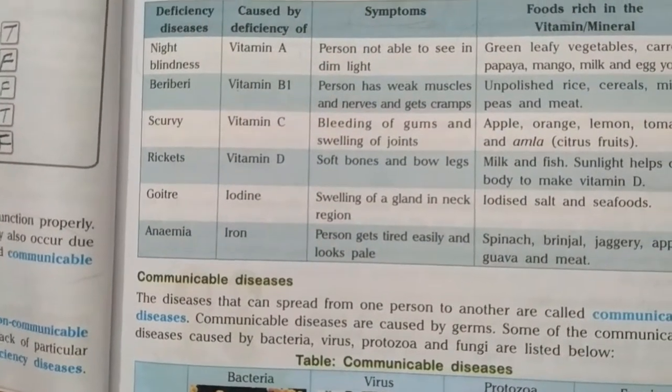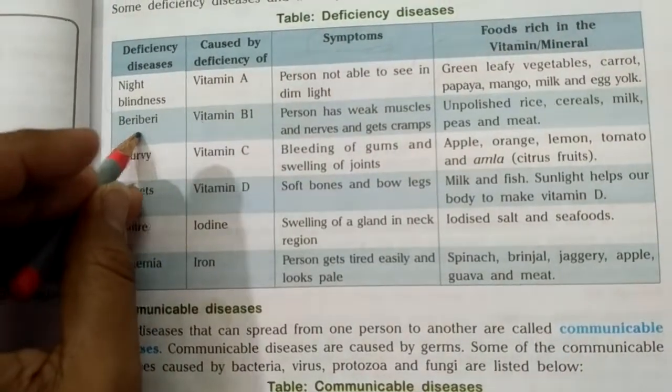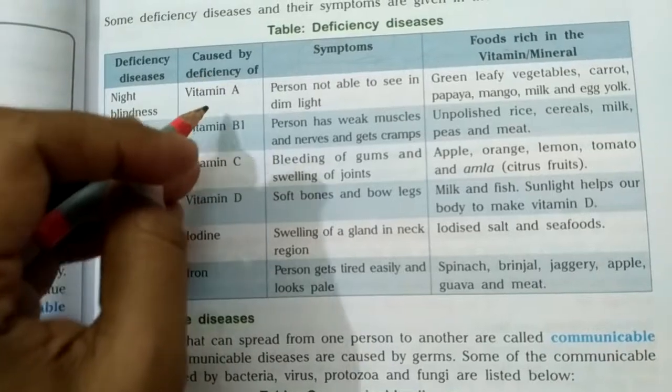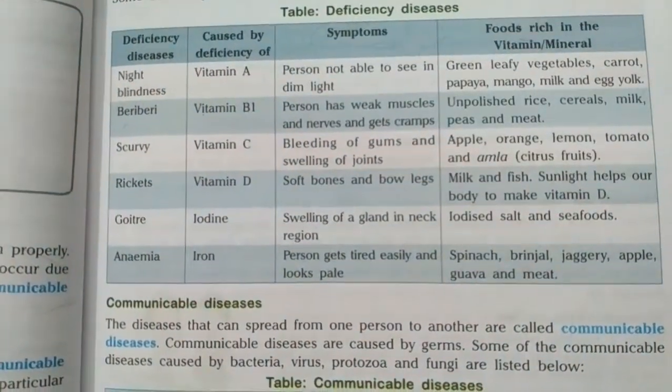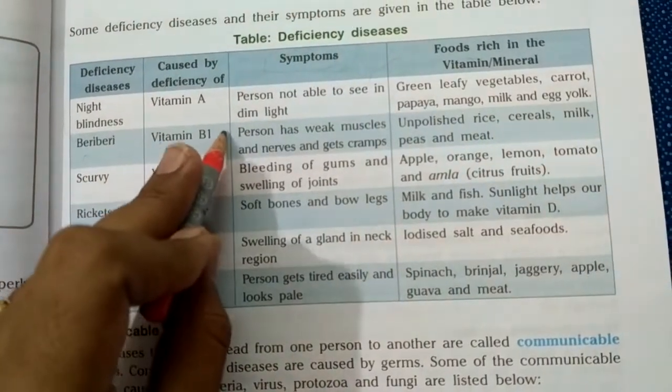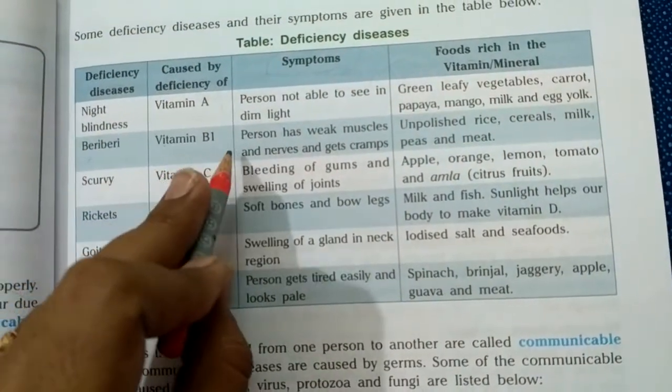Second disease, the name is beriberi. It is caused due to the deficiency of vitamin B1. These are certain names of the vitamins. Okay, vitamin A, vitamin B1. So this disease is caused by the deficiency, the shortage, of vitamin B1 in our diet.